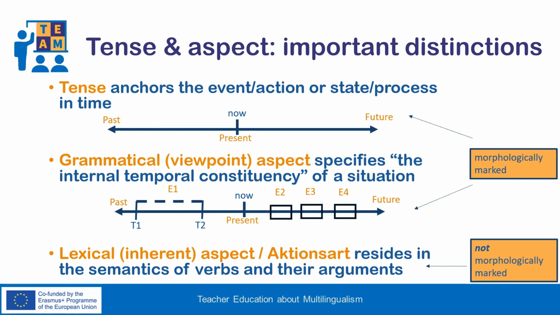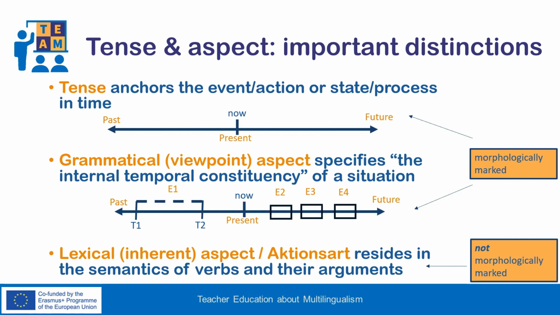In this slide, we can see timelines that depict some basic distinctions between tense on one hand and grammatical and lexical aspect on the other. Tense anchors the event or situation in time and locates it in a specific time point in relation to now, the speech event. So, if we imagine time as a line, now is the moment of speaking and refers to present time. Past and future are positioned prior or after present time. Tense is morphologically marked across languages.